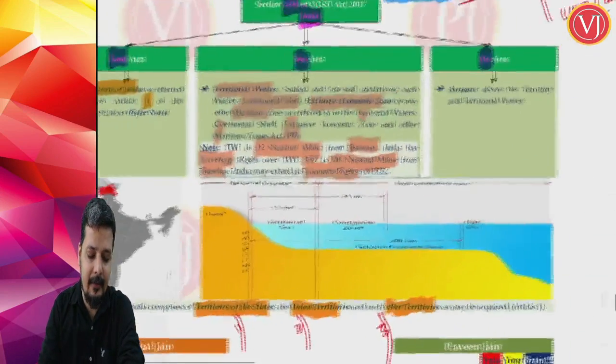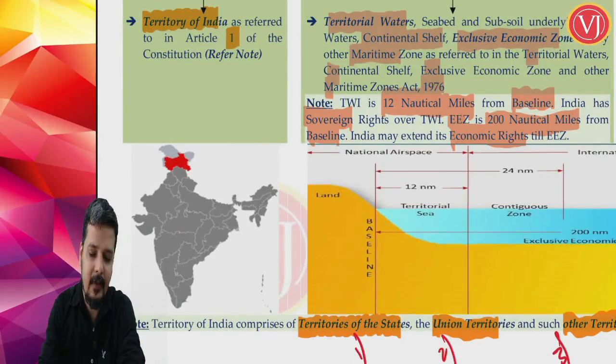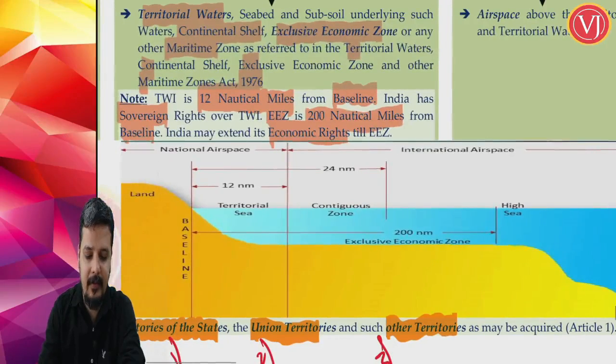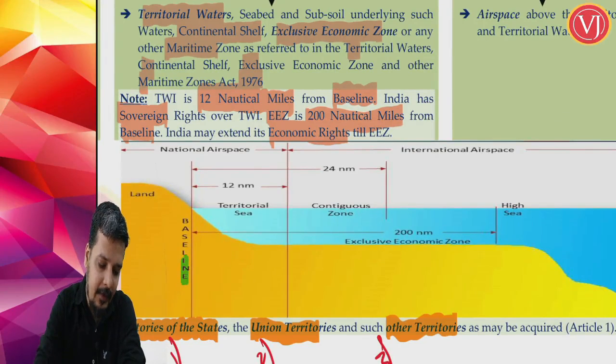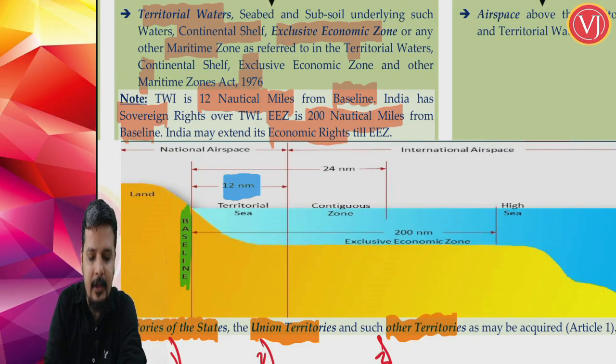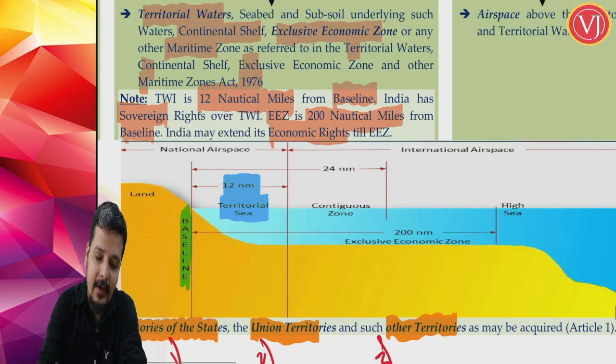So, to understand this, the first picture was all about the land area that we have discussed, and now we are focusing on the second picture, which is all about the sea area. Now what is it trying to tell? First you have to fix the baseline. When you are fixing the baseline, the boundary of India, each state will have a different baseline. From that baseline till 12 nautical miles, you have territorial waters of India, otherwise called territorial sea. Here India has got sovereign rights, otherwise called exclusive rights, full rights.